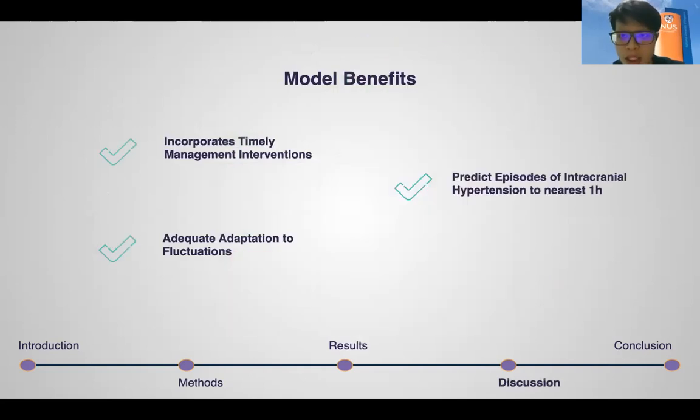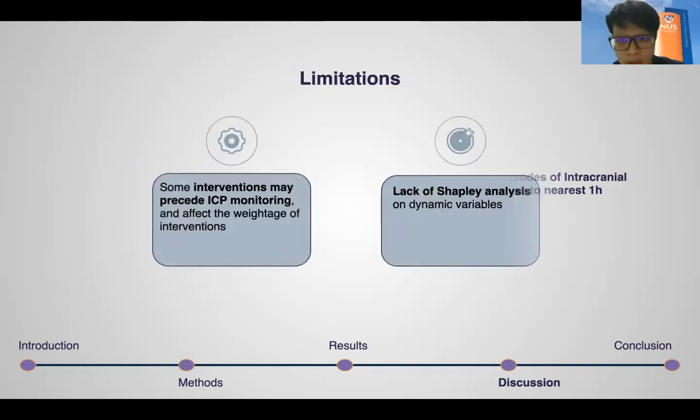Our model showed that it could incorporate timely management interventions that previous models had not considered. HICCUP could still adequately adapt to Joe's high ICP fluctuations and predictions in the next 1 hour. However, some interventions may precede patient ICP monitoring, affecting the patient's baseline ICP and hence the weightage of interventions in the model. Shapley analysis on dynamic variables was not performed due to time constraints.